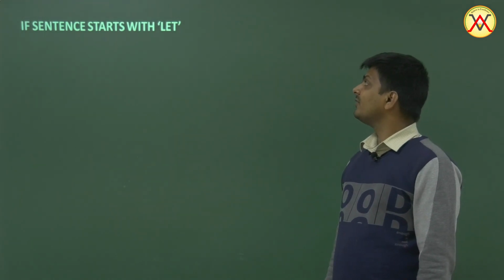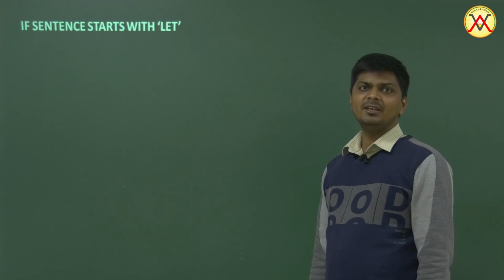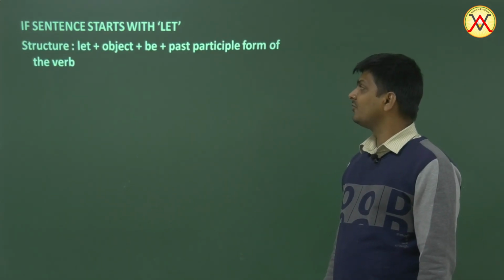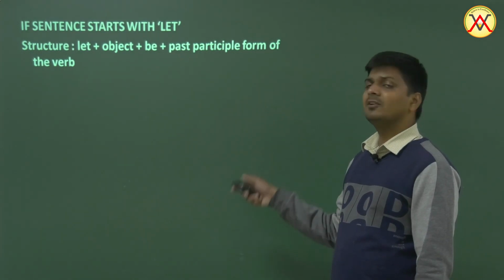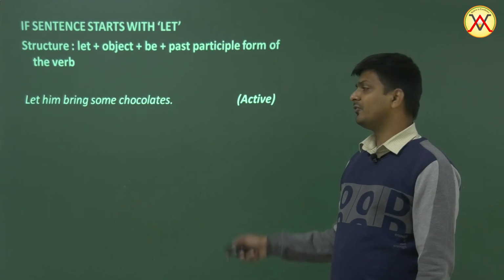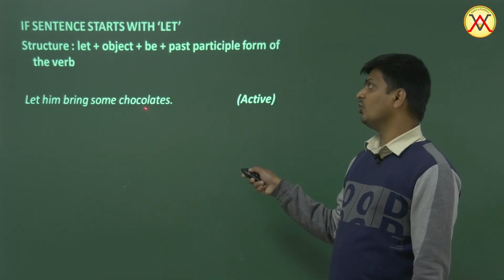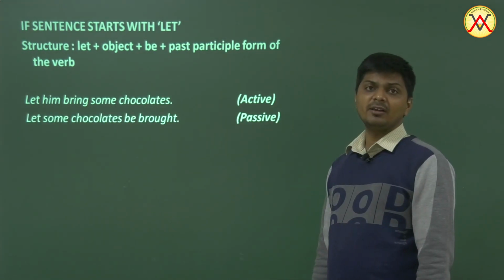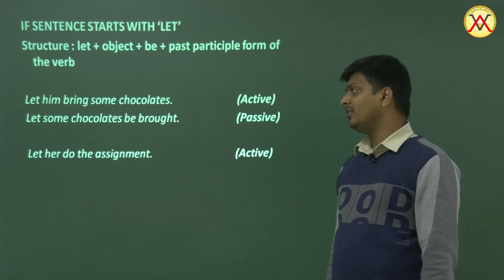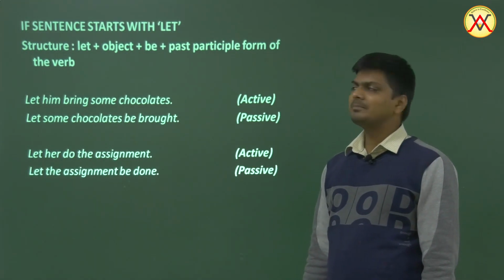If a sentence starts with let, well, this is another kind of imperative sentence. If the sentence starts with let, what do we do? Well, it's also very easy. The structure would be let plus object plus be plus third form. The same. So let him bring some chocolates. So what will we do? Let and then object, some chocolates be brought. Let some chocolates be brought. Let her do the assignment. Let the assignment be done. As easy as that.